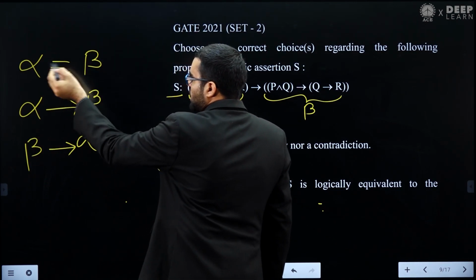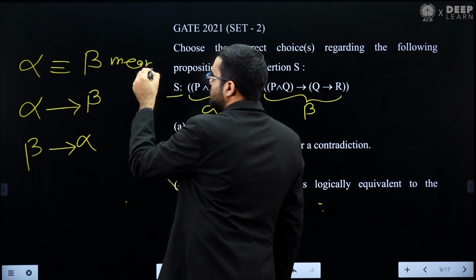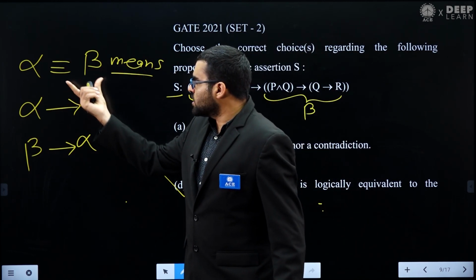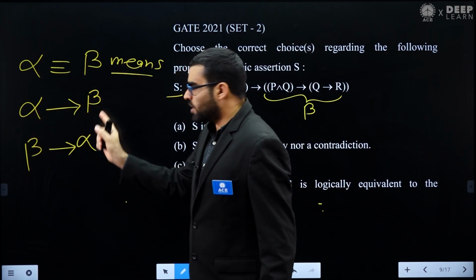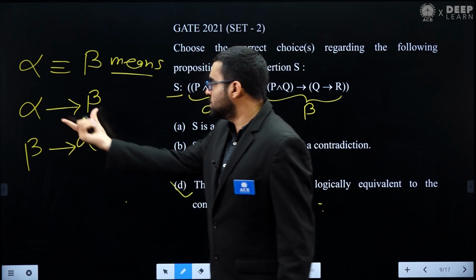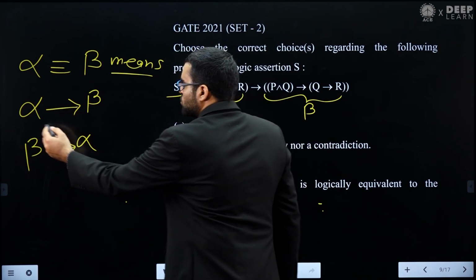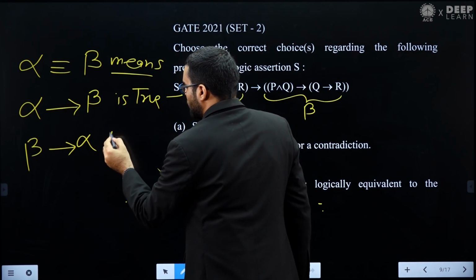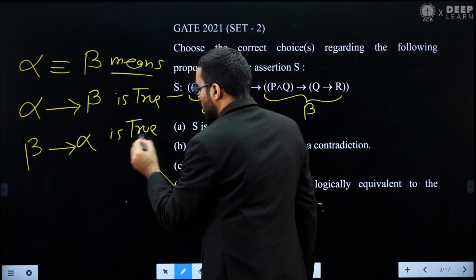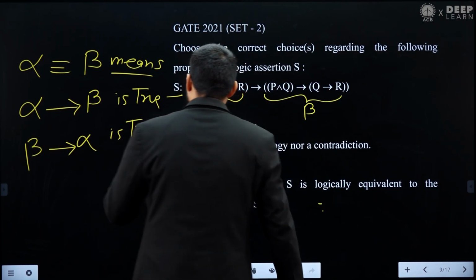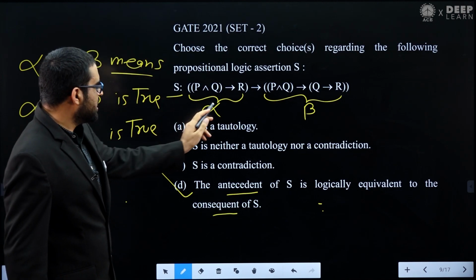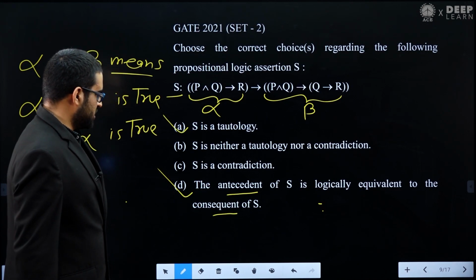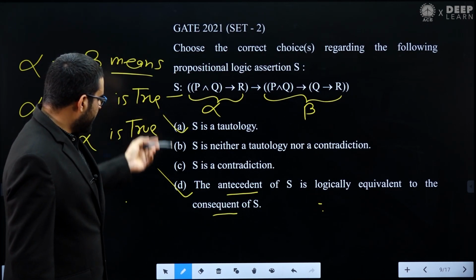When you have two formulas alpha, beta that are equivalent, it means that alpha implies beta is true and beta implies alpha is also true. So I can say that this statement S, alpha implies beta, is true. True means tautology, so S is tautology. So answer will be A comma D.